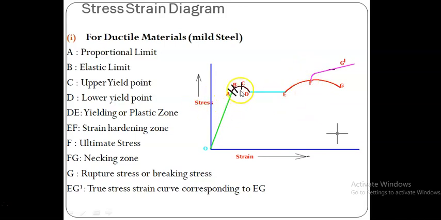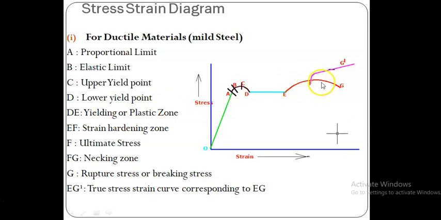Suppose we want to know the yield stress, then we just measure the yield load divided by the cross sectional area of the bar, which is measured initially. So we use that diameter. Up to F it can be the same, whereas from F to G the necking zone is formed. So what is the necking zone?